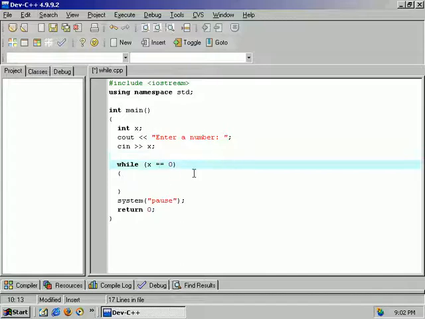While x, and we're going to introduce another operator here, the not equal. So bang, or the exclamation point, is equal to not. Shift 1. So what we're saying here is while x does not equal 0, execute. What we're going to do is show the user the value of x at the time the loop is run. So we're going to output x. Now, of course, if we didn't change the value of x, this would be another one of those beautiful infinite loops.